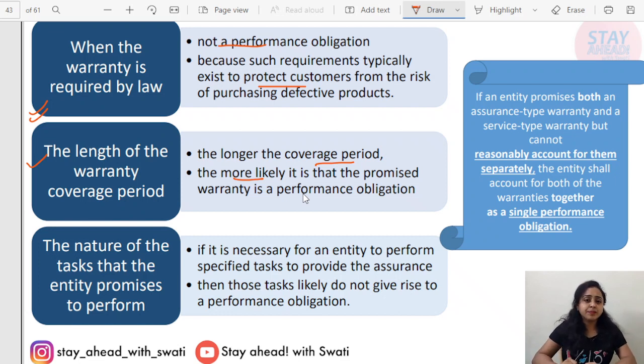For example, you are a manufacturer of switchboards, plugs and so on. Now you know that for the first 2 months nothing will happen to this switchboard. There will be no malfunctioning, there will be no defaults in this.